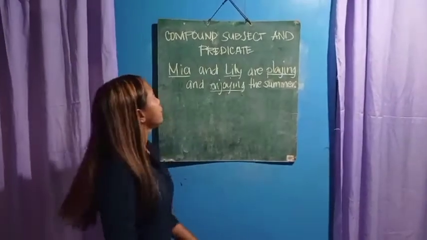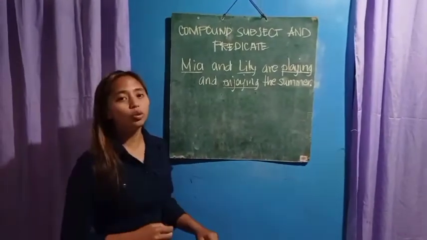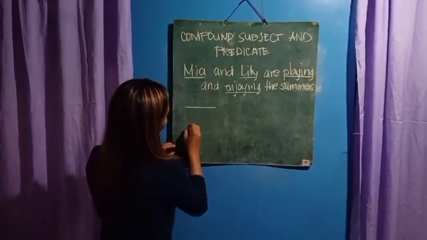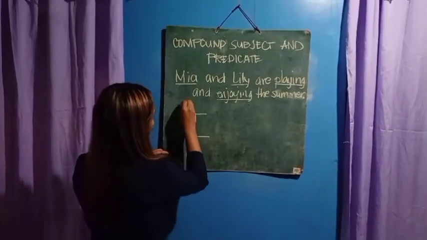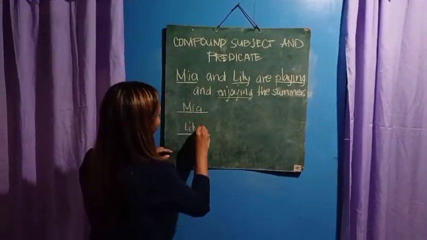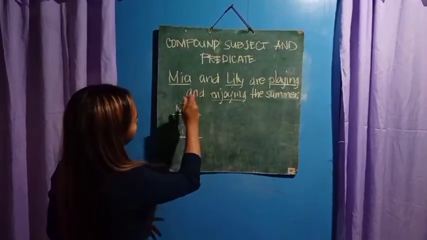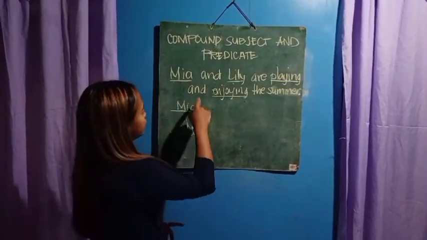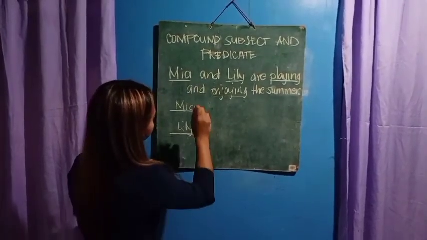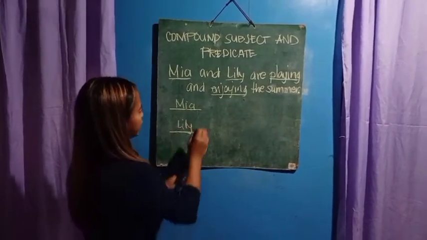So in diagramming compound subject and predicate, we have to draw two branches, two branches for our subject, which are Mia and Lily. As you have noticed, in the sentence there is the word and. The word and is used to connect these two subjects.